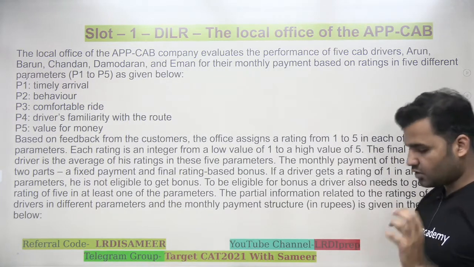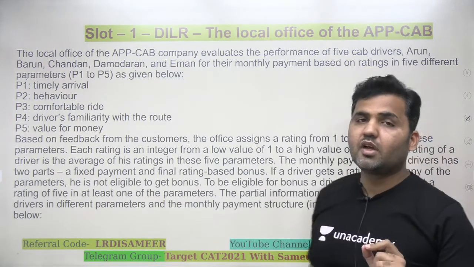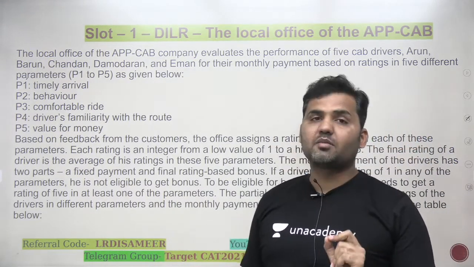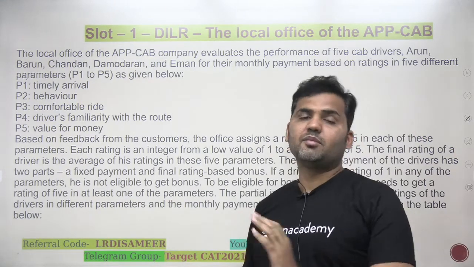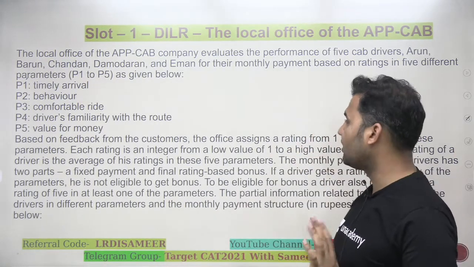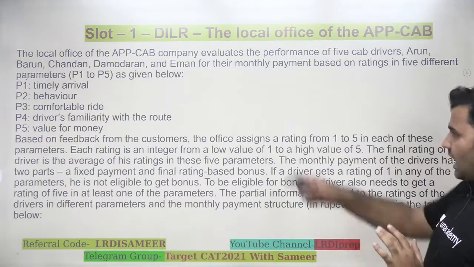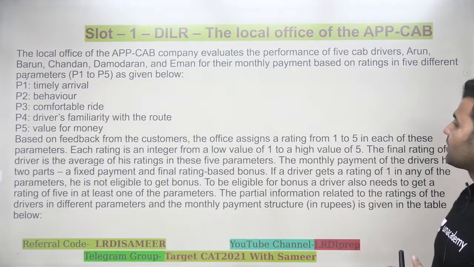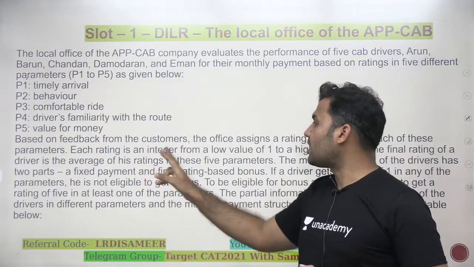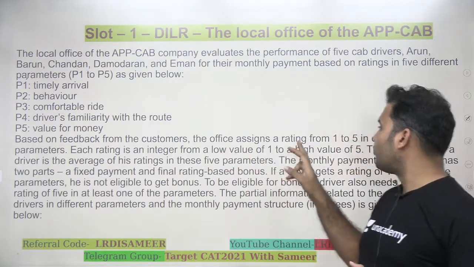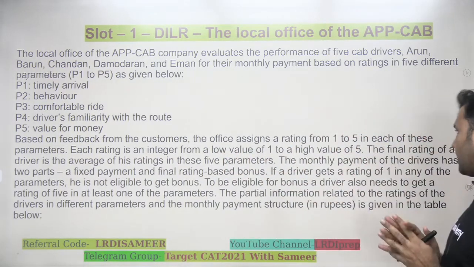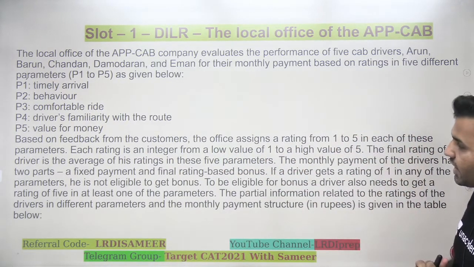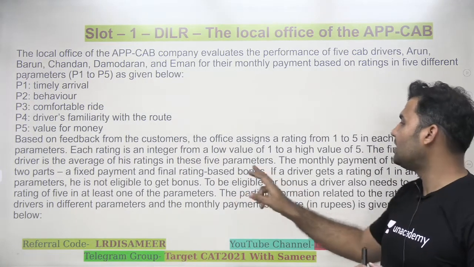Based on the feedback from the customers, the office assigns a rating from 1 to 5 in each of these parameters. So the minimum rating that you can give to a driver in any parameter is 1, and the maximum rating that you can give to any driver is 5 in any of these 5 parameters. Each rating is an integer from a low value of 1 to a high value of 5. The final rating of a driver is the average of his rating in these 5 parameters.